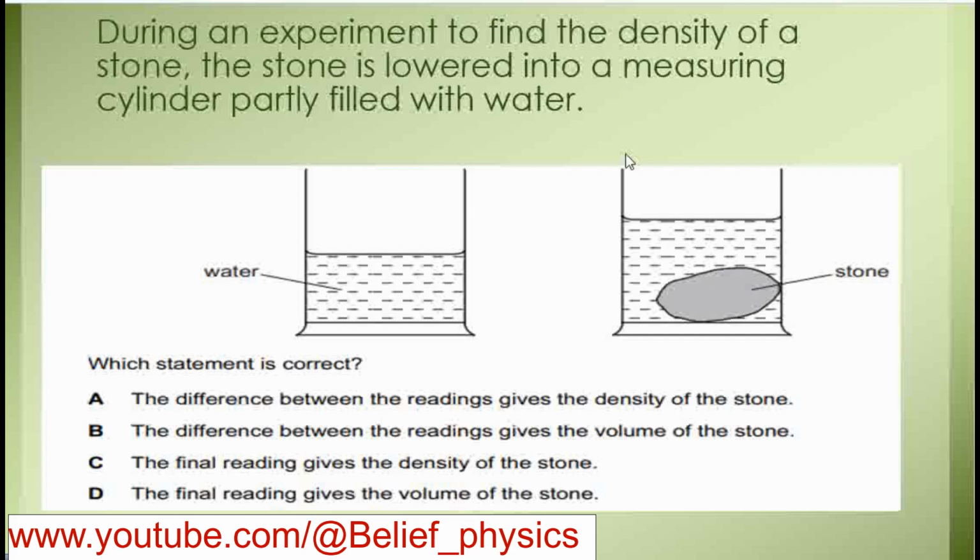Which statement is correct? The difference between the readings gives the density of the stone. No, the difference between readings does not give the density. The difference between the readings gives the volume of the stone. Yes, this is the correct answer. This is the initial reading and this is the final reading, so this is the reading difference. This difference gives you the volume of the stone. That's it.